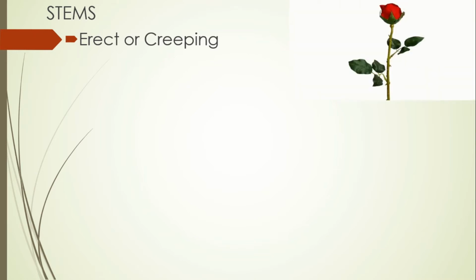Next one is the stems. In this family, the stem is mostly erect, meaning the stem has a vertical or upright position, like this one. In some cases, it may be creeping, where the stem spreads along the ground and roots by means of adventitious roots. Most of the stems are woody in texture.